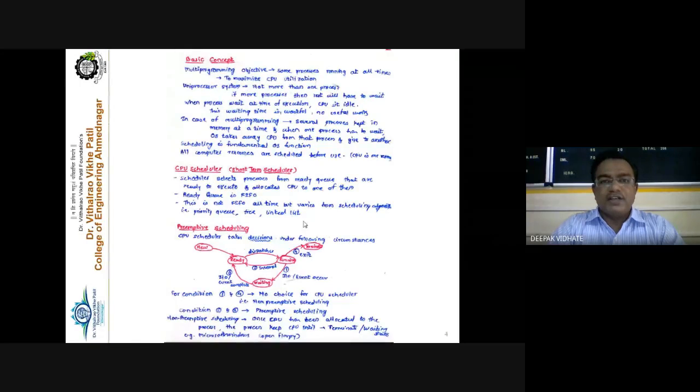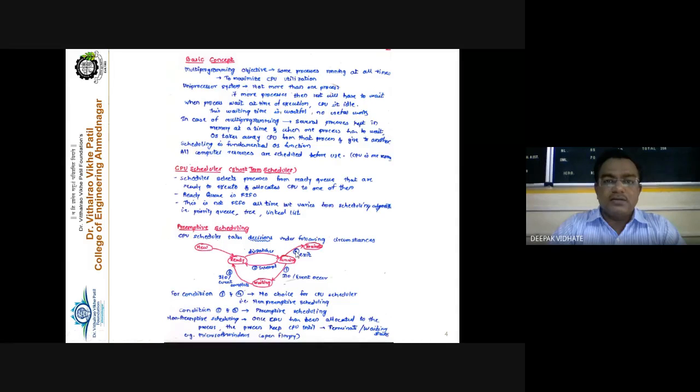Getting this point? Suppose I consider the example of a hospital casualty. The patients are there in a queue, and the doctor is examining the patients in order: first, second, third, fourth. But it may happen that some severe case or accident case comes there. So definitely the doctor has to rush to that particular patient who has just arrived with the accident case. That patient has the highest priority. So the patient currently in the doctor's cabin has to wait till the complete execution of the newly arrived patient, or process. That is the meaning of preemption.